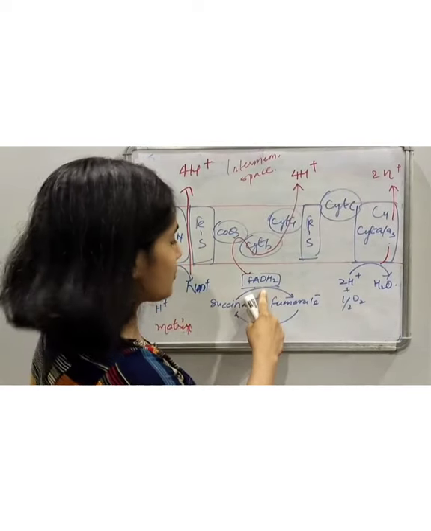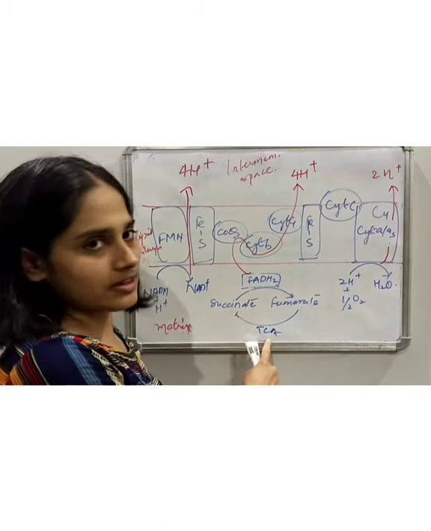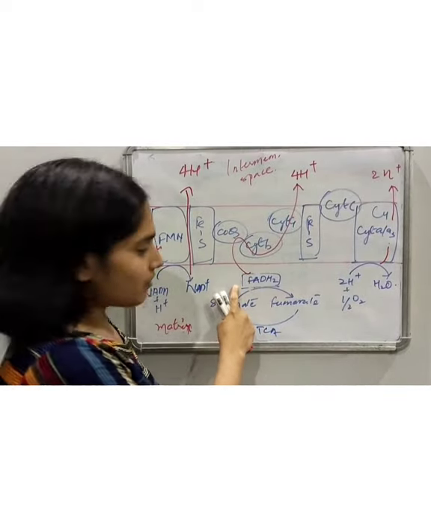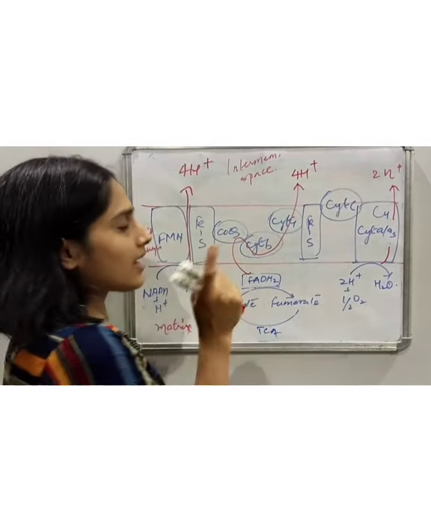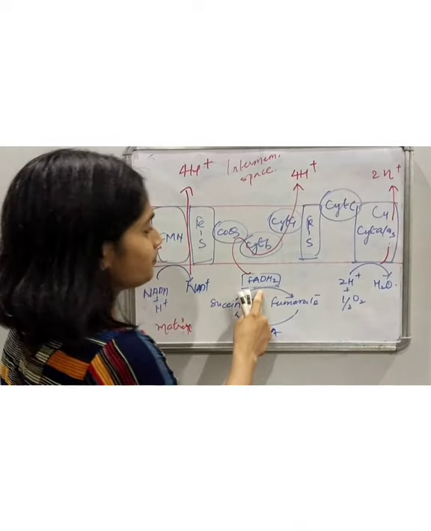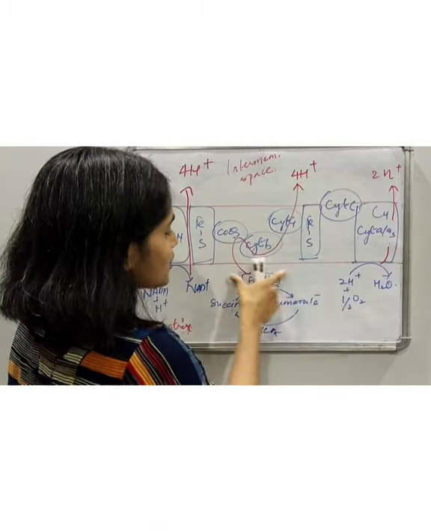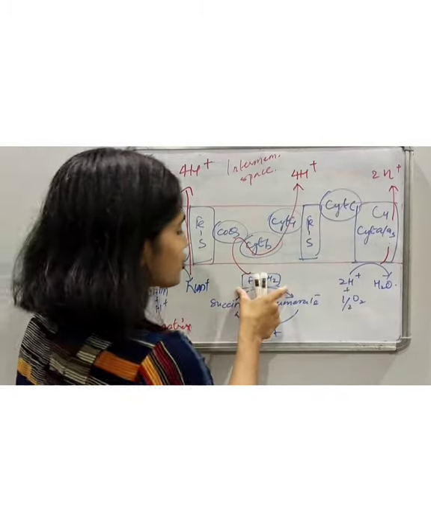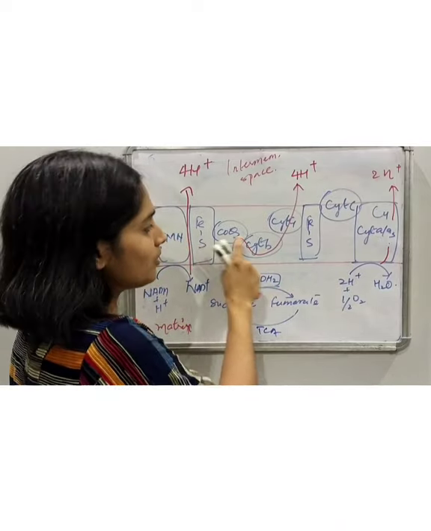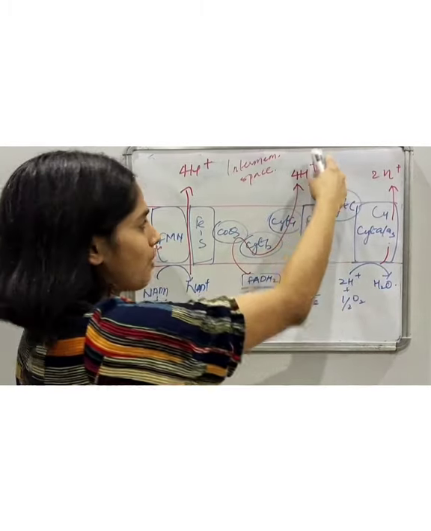Then moving to site 2, where FADH2 is generated in the TCA cycle. Succinate is converted into fumarate and FADH2 is generated. This FADH2 is oxidized into FAD and H plus ions. These H plus ions are transported via coenzyme Q, then cytochrome B to cytochrome C1, and then move to the intermembrane space.